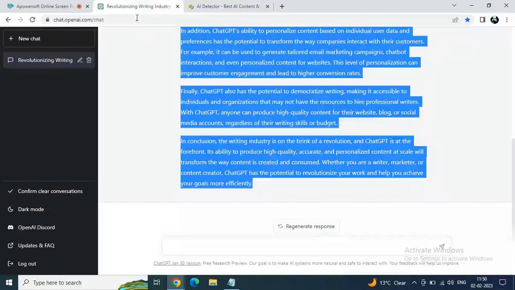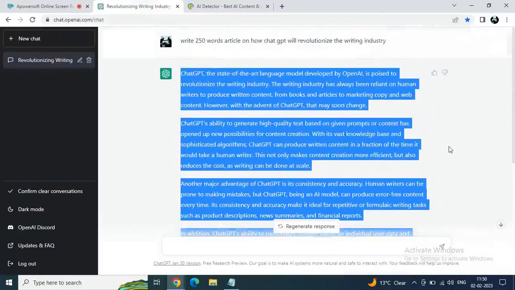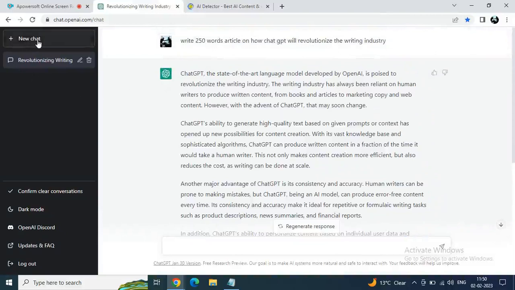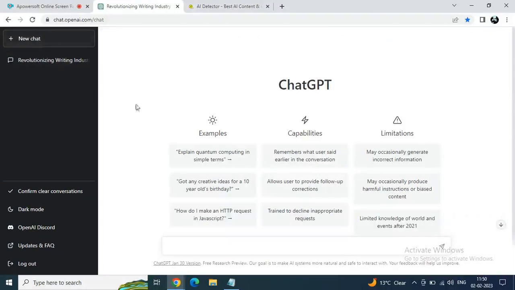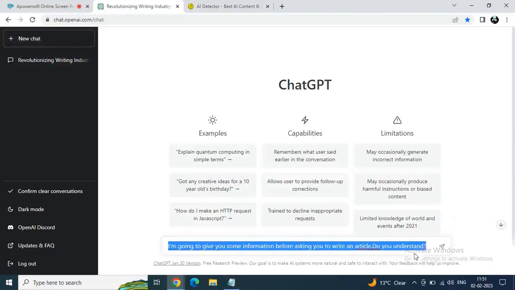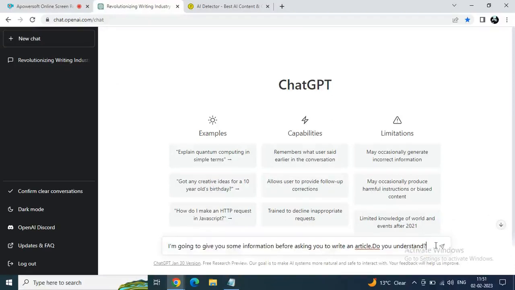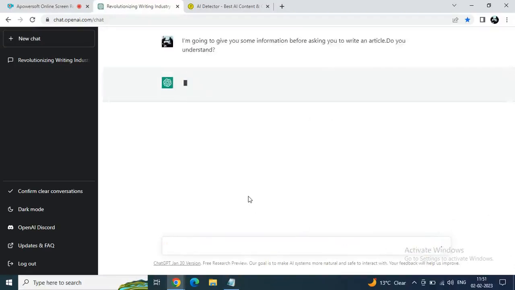Just create a new file here, a new chat here. Just keep it as well and create a new chat here. And you have to train ChatGPT for 100% human content, to pass the detection. So first write, remember this line: I am going to give you some information before asking you to write an article. Do you understand? Yeah, you can see the reply: yes, I understand.